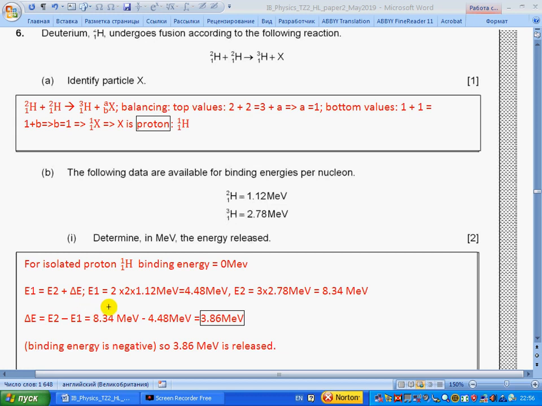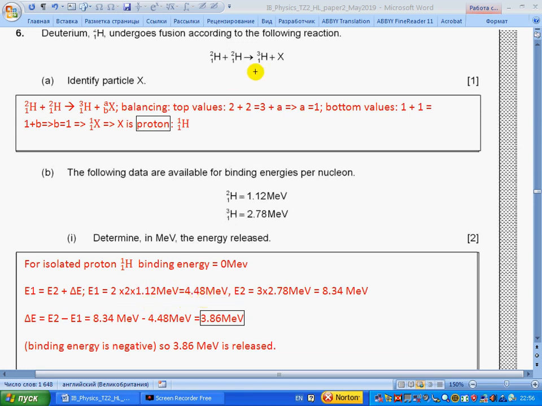Energy 1 consists of the binding energy of 2 deuterium, so we multiply by 2. In each we have 2 nucleons, and the energy of each nucleon, so we have 4.48.